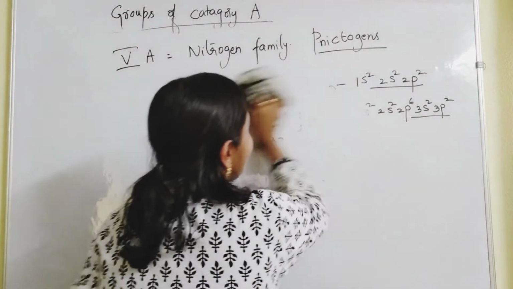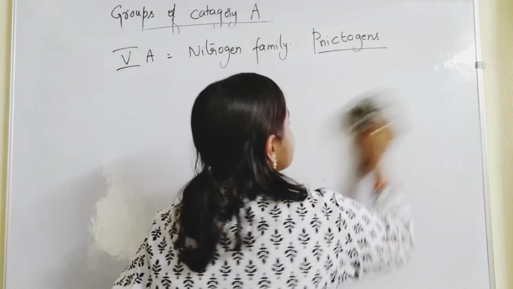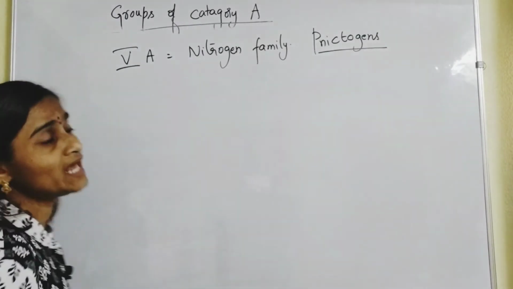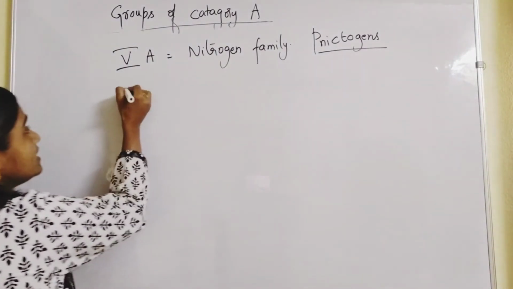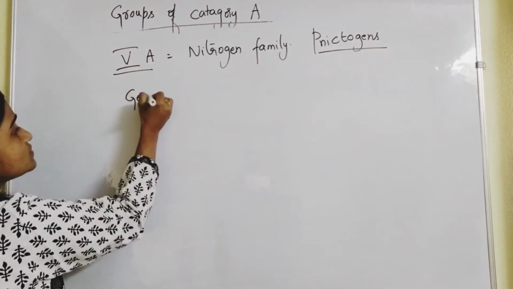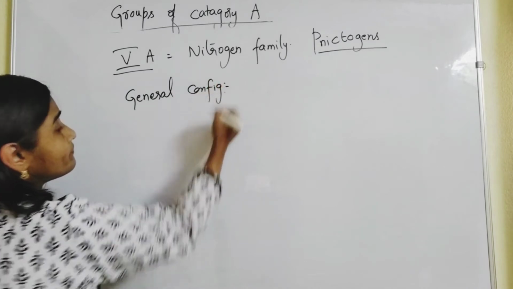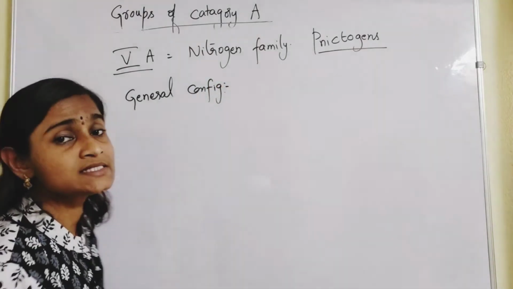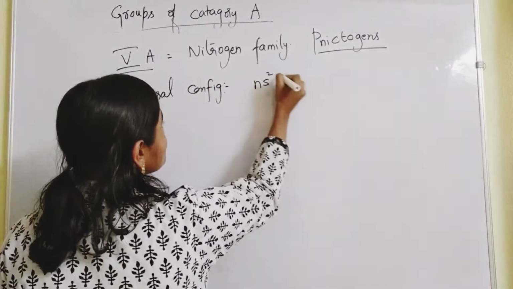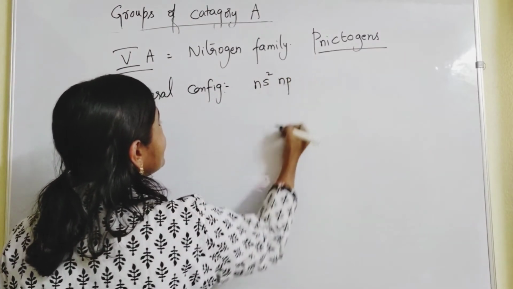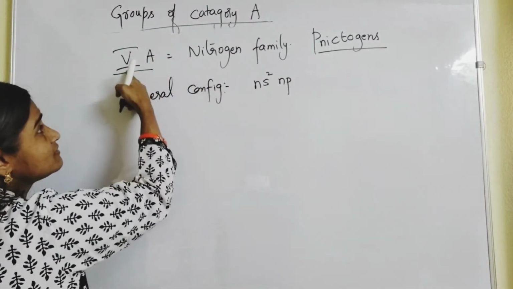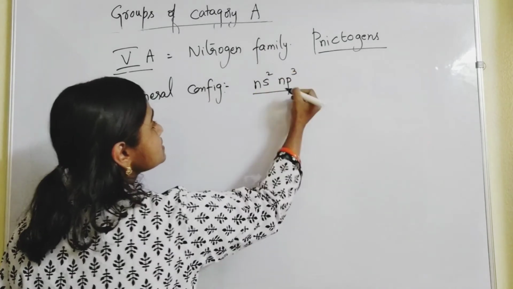Let us learn what those elements are. Here also the periodicity is maintained, you have to remember that point. The general configuration is ns2 np3.